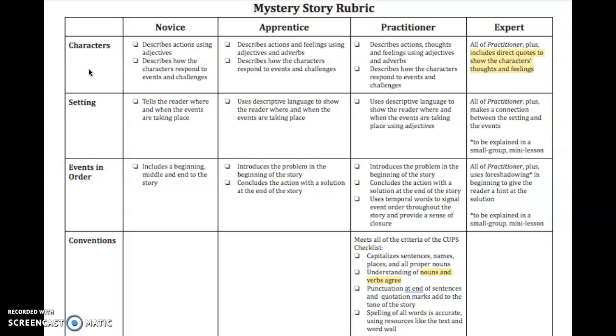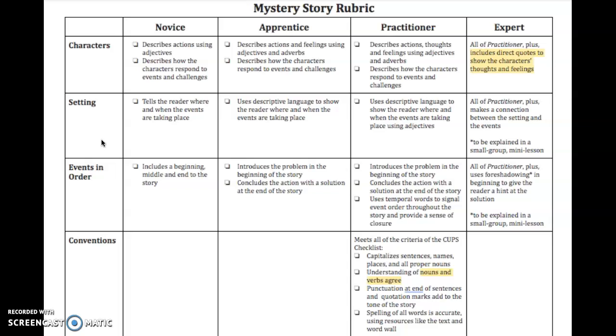Apprentice describes actions and feelings using adjectives and adverbs, describes how the characters respond to events and challenges. Practitioner describes actions, thoughts, and feelings using adjectives and adverbs, describes how the character responds to events and challenges. Expert. All of the Practitioner Plus includes direct quotes to show the character's thoughts and feelings.